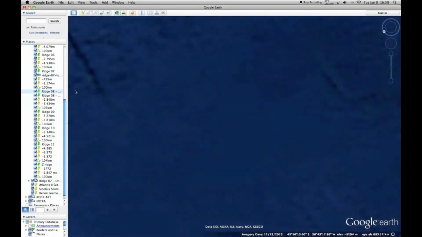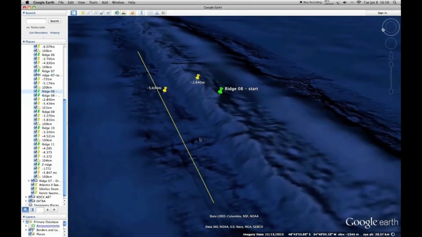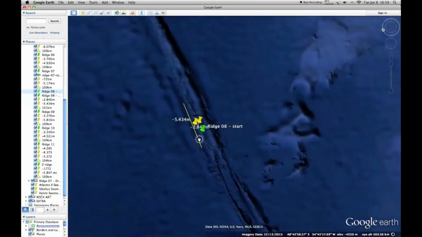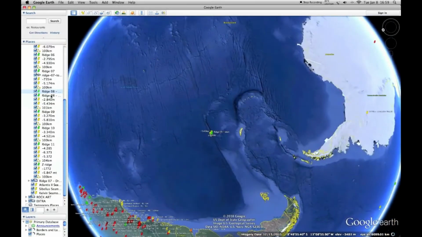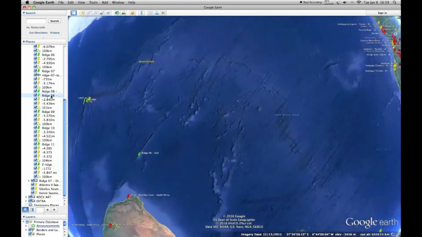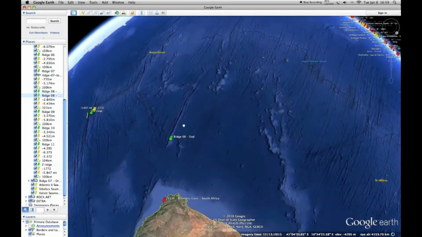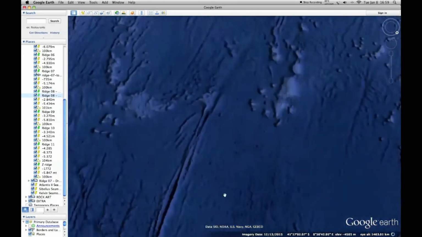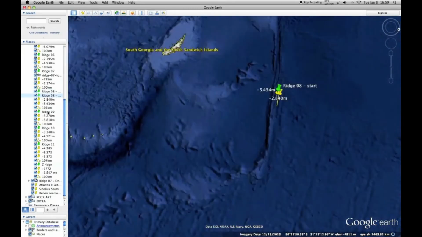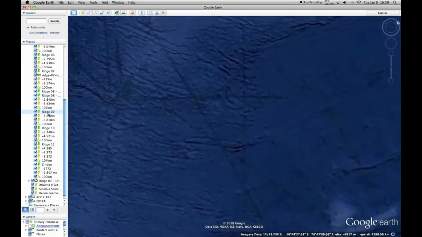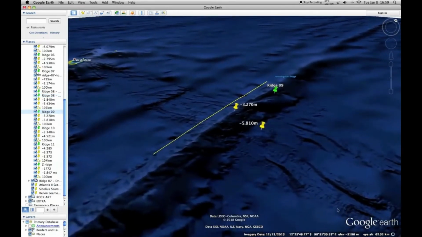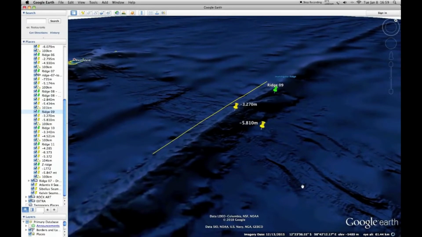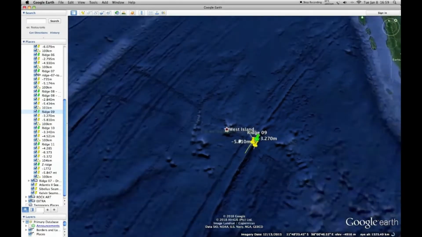Ridge 08, 2500 meters drop, or 8,200 feet. It connects South America to Africa. Ridge 09, 2500 meters drop, or 8,200 feet.